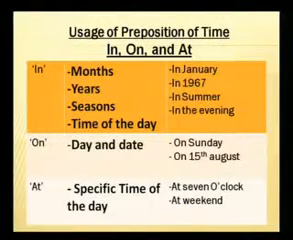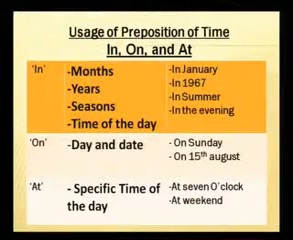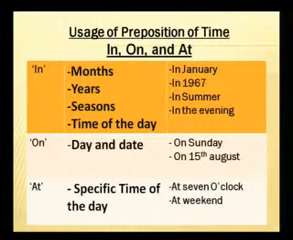The second preposition of time is on. On is used with day and date. For instance, on Sunday, on 15th of August. Any day of the week, 7 days out of 7, you can use on Sunday, on Monday, or any other day or any other date. Next is at. At is used with a specific time of the day. For instance, at 7 o'clock in the morning, at weekend, etc. Right, this is according to the table.